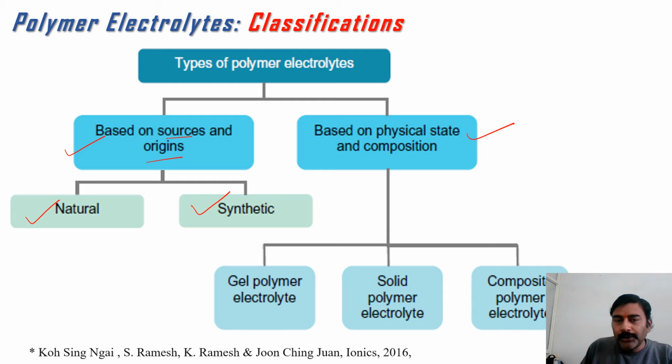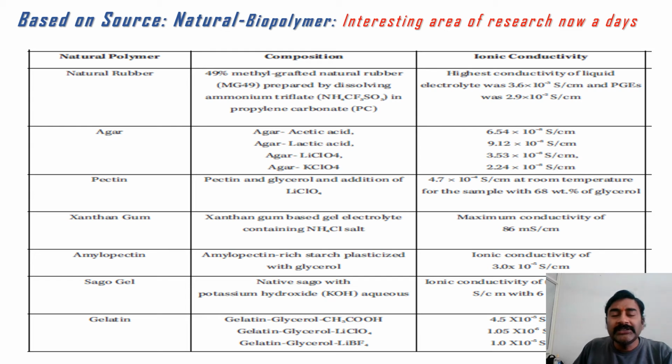Once we introduce some salt into these natural or synthetic polymers, we can convert them into polymer electrolytes and they become good ionic conductors. In the same manner, based on physical state and composition, they are classified into gel polymer electrolytes, solid polymer electrolytes, and composite polymer electrolytes, right?